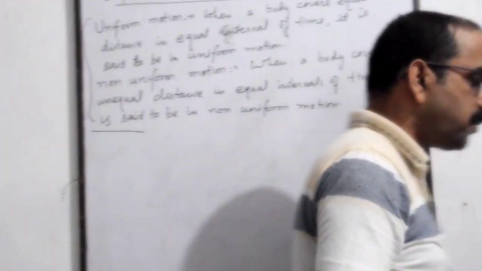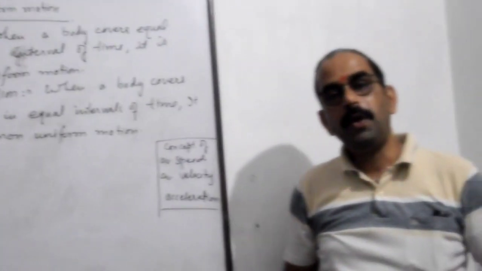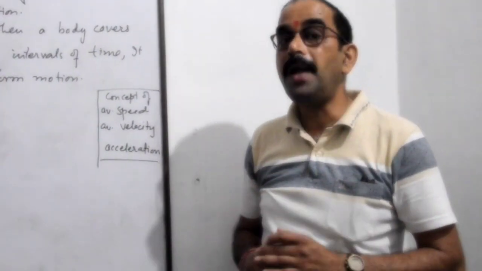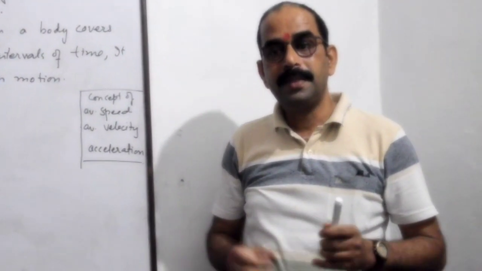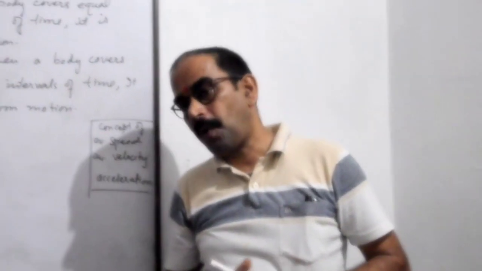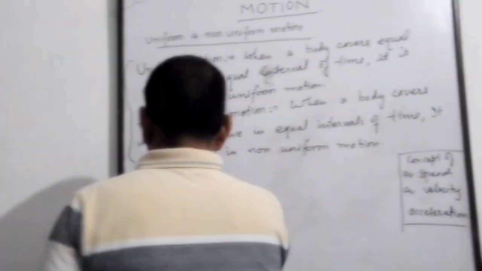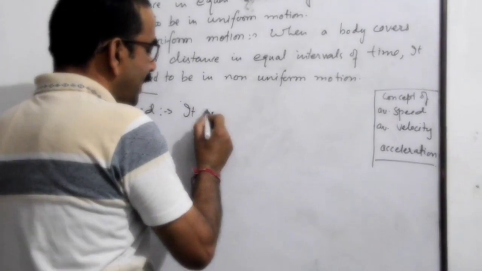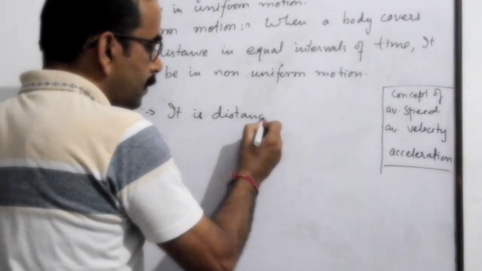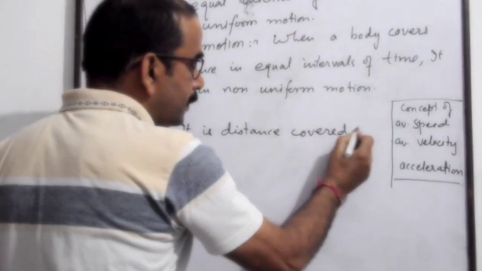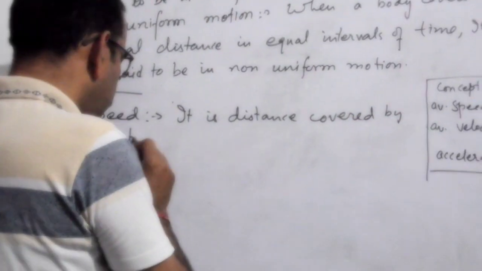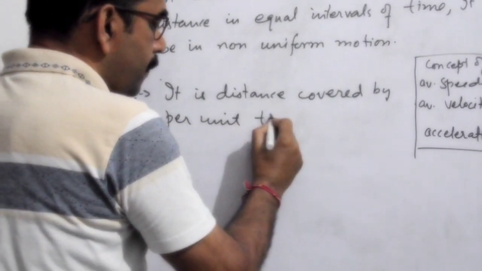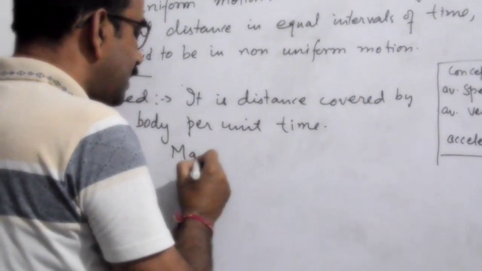Now we go into the concept of speed. Speed, we already know what speed is. Speed is distance covered by a body per unit time. What is speed? It is distance covered by a body per unit time. Mathematically, you can write this